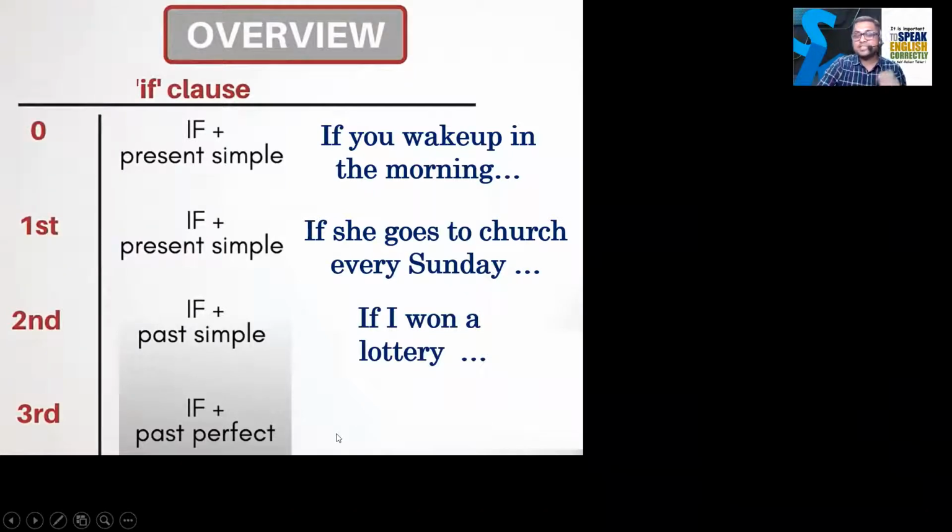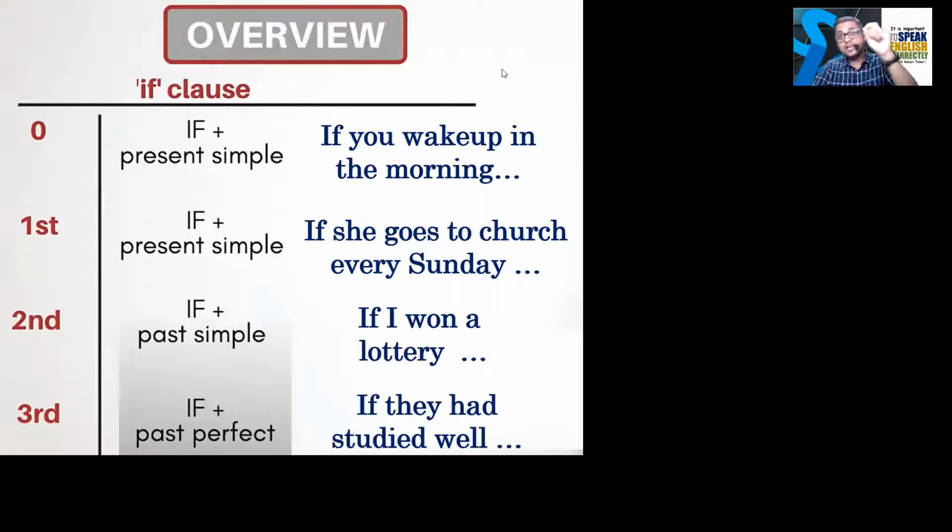Third type. So please, these are the types, okay? Third type is if past perfect. Past perfect. For example, if they had studied well, so we can use the clause in this way. These are the clause. Zero type clause, first type clause, second type clause, third type clause. These are the different types of clause or condition.